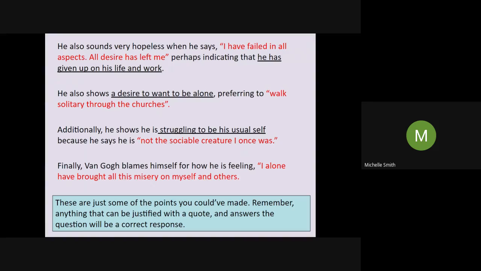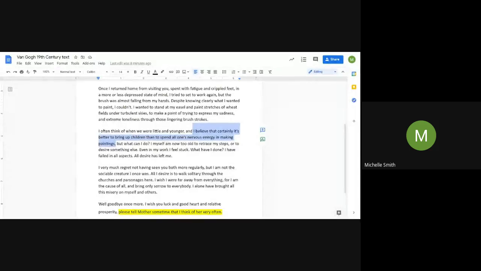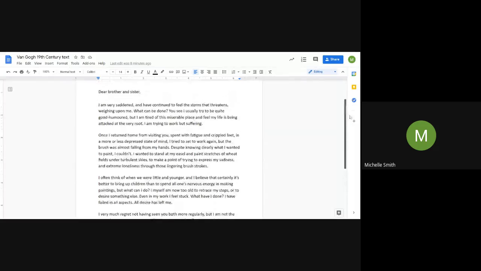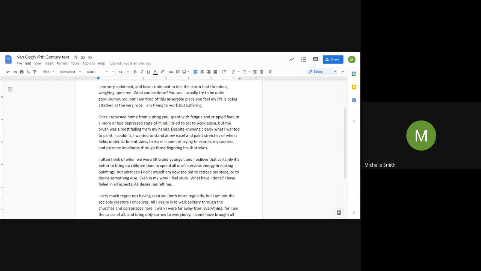You could talk about the tone of that letter if you want. It's a very sad letter, isn't it? He's clearly in a bad place. He's clearly depressed. He says that quite outright, doesn't he? In a depressed state of mind, I think he says there, more or less depressed state of mind. He's using these metaphors about how he feels attacked, how there's a storm that's threatening him. He's suffering. He can't work. He's feeling weak. He's thinking about the past.